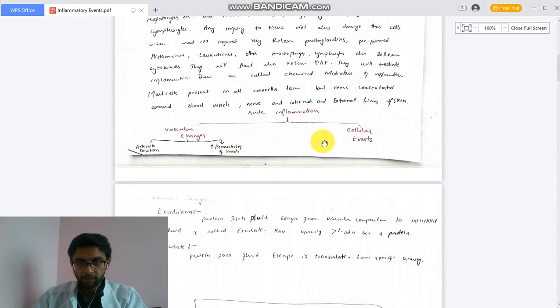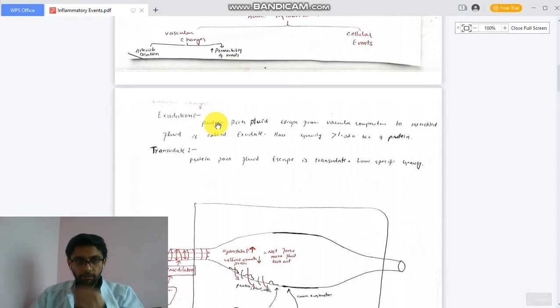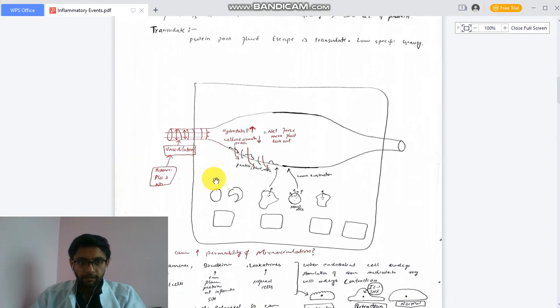And second is cellular events. We will discuss both. First of all, we will learn what exudate and transudate are. Exudate is a protein-rich fluid which leaks out from the blood vessels into the interstitium and has a specific gravity around 1020 because of protein. And transudate is a protein-poor fluid, with less protein in the fluid. There are some mediators, or chemical factors, like histamine, prostaglandin, and nitric oxide, which are released during injury and cause vasodilation of the blood vessels. Vasodilation accumulates more and more blood at the injured site.